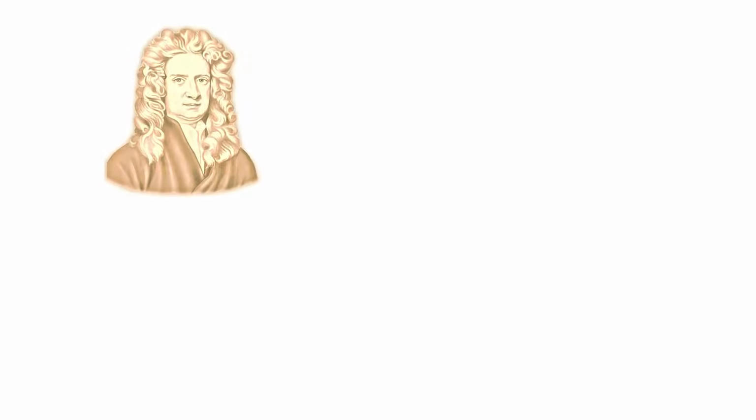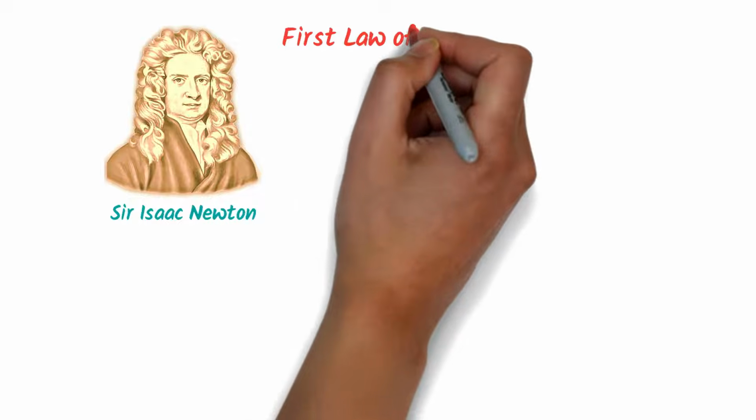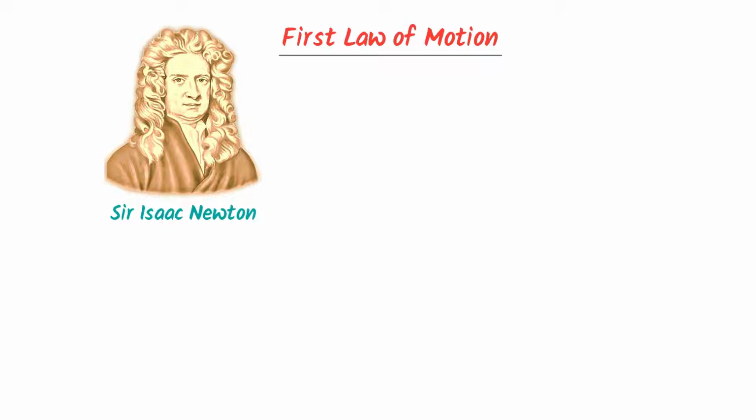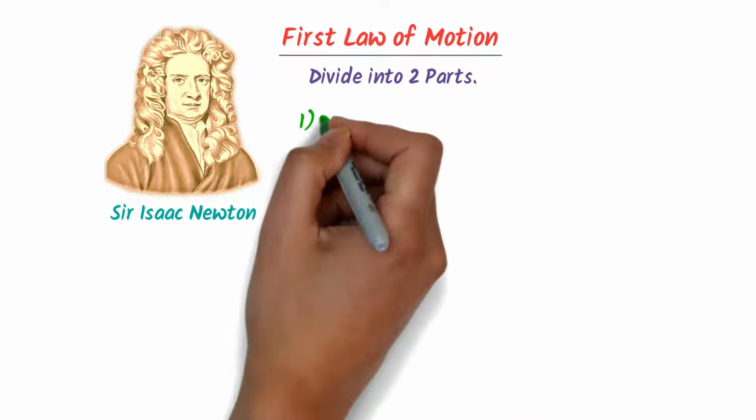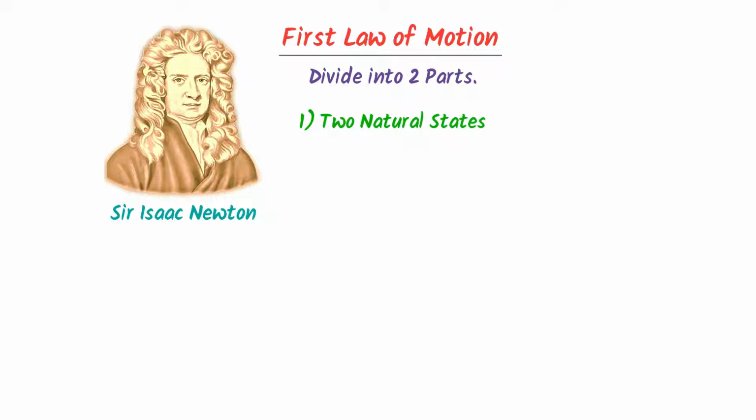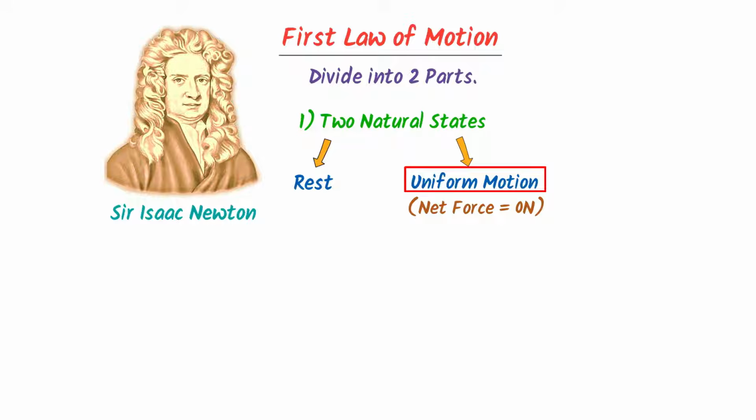Later, Newton Baba came, who presented three laws of motion. Now, what is the first law of motion? Well, we can easily understand Newton's first law of motion if we divide it into two parts. Firstly, Newton Baba states that every object has two natural states. Either it will remain in a state of rest or it will remain in a state of uniform motion. Note it down that in uniform motion, the net external force on the object is always 0, or we say that F is equal to 0.